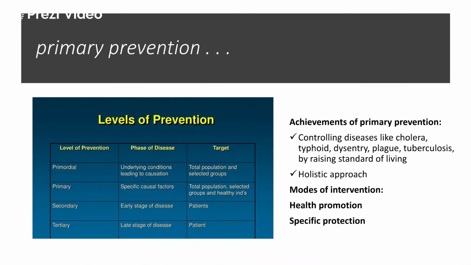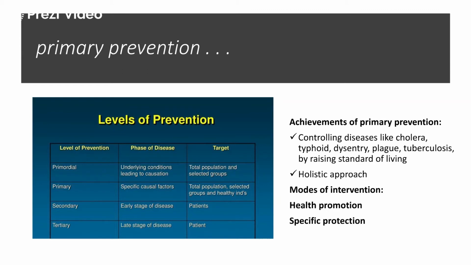Now, primary prevention also applies in the phase of disease where specific causal factors cause the progression of the disease. The target again is the total population, selected groups, and healthy individuals. The achievement of primary prevention is controlling diseases like cholera, typhoid, dysentery, plague, and tuberculosis by raising the standard of living. Now, why do these diseases occur? Because of undernutrition, contaminated water, or unawareness about cleanliness and hygiene. Then it overall involves a holistic approach.